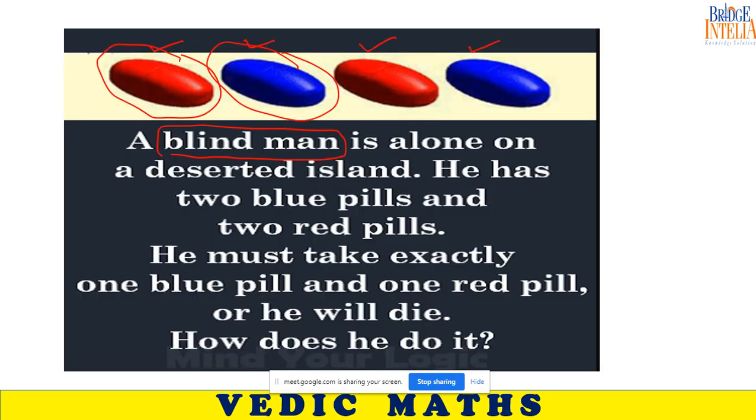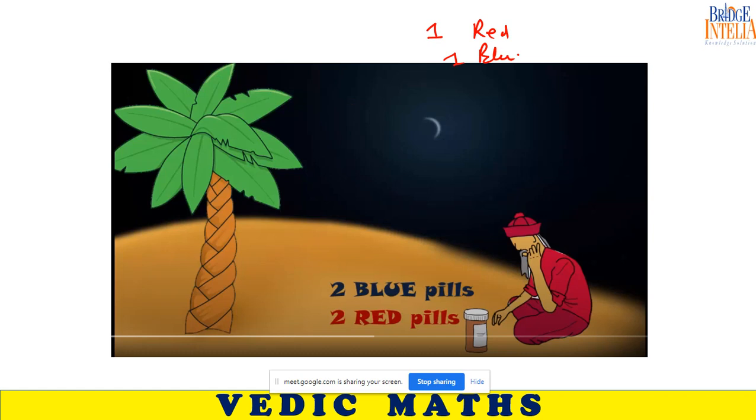How will he do it? He is blind. If he randomly picks two pills, it may happen that he picks both red pills, then he will die. He cannot see. What advice will you give him so that he takes exactly 1 red and 1 blue pill?